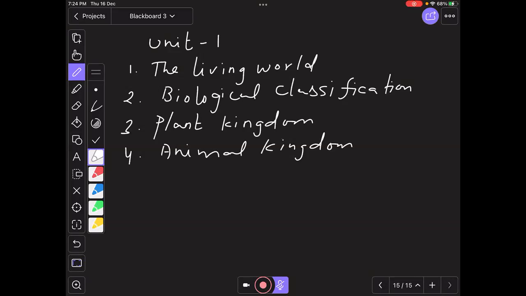And then we have plant physiology, 5 chapters: transportation in plants, mineral nutrition, photosynthesis in higher plants, respiration, and plant growth and development. And human physiology, 7 chapters: digestive system, respiratory system, circulatory, excretory system, all 4 physiological processes, and neural control and coordination. That is about the brain.